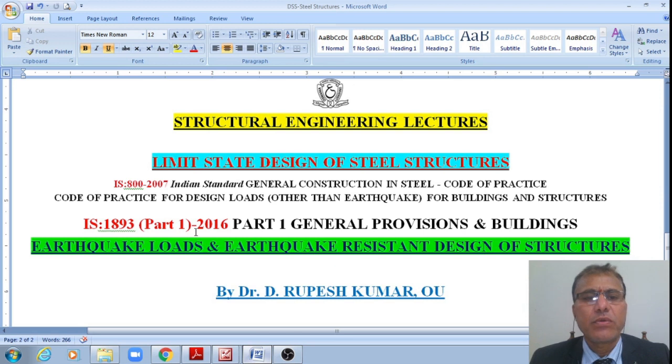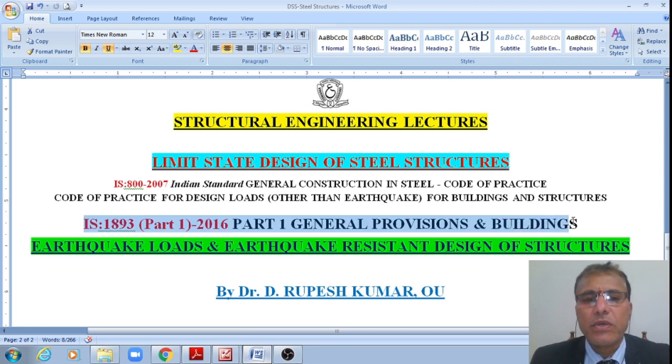Welcome to Limit State Design of Steel Structures, conforming to IS 800:2007, the limit state code for steel structures. In the previous class, we saw the wind loads acting on structures and buildings, conforming to IS 875 Part 3. Now, in today's class, we shall see the earthquake loads and earthquake resistant design of structures, conforming to IS 1893 Part 1, 2016. Part 1 deals with the general provisions and buildings.